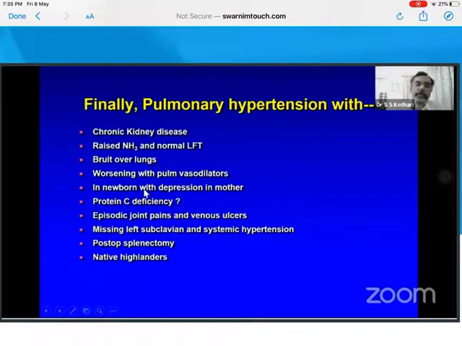Newborn with persistent hypertension, mother was taking SSRI, cause of PPHN. Protein C deficiency can give you acute pulmonary embolism, but not CTE-PH. Episodic joint pains, sickle cell disease, had missing pulses, Takayasu causing PH. Patient had splenectomies, could be having any type of PH, maybe CTE-PH, maybe a primary pulmonary hypertension, maybe a liver disease. Native Highlanders, living in high altitude, chronic mountain sickness, subacute mountain sickness, etcetera.